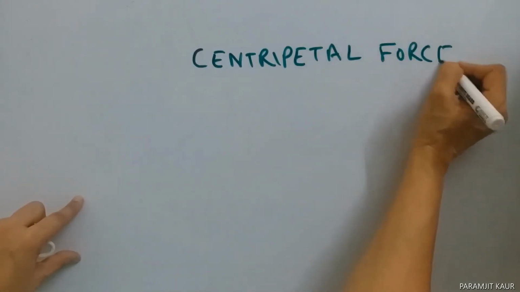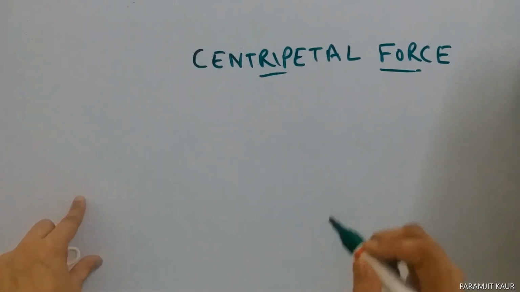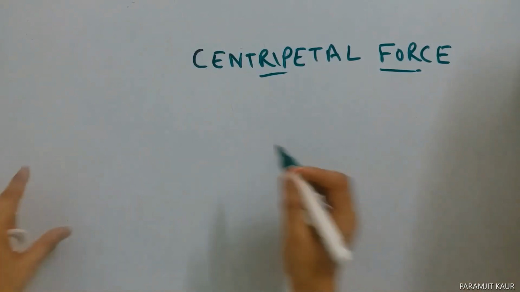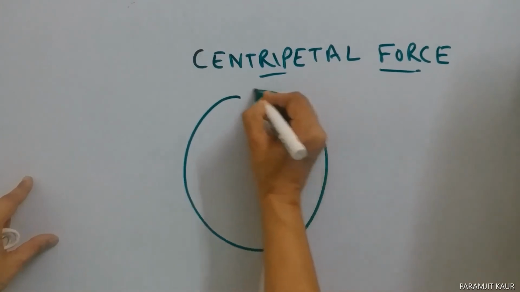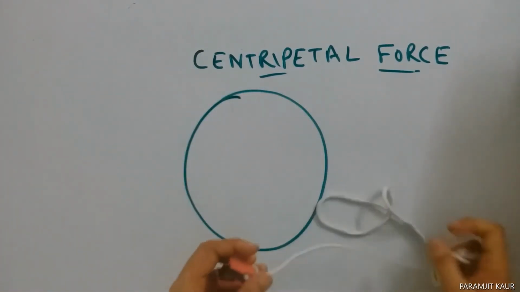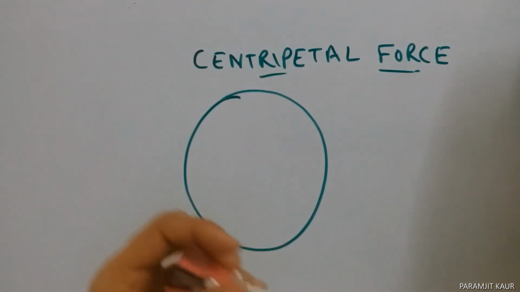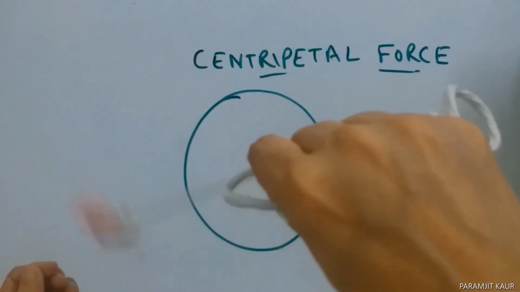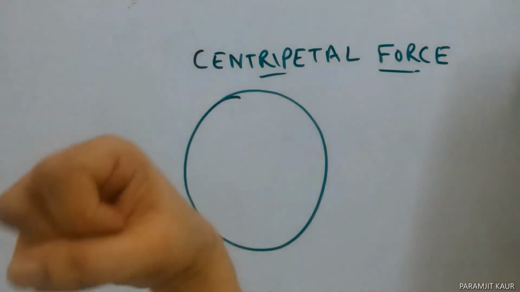So what is a centripetal force? Centripetal force is one which keeps the body in a circular path. Now if I consider once again the example of a stone which is tied to a thread and is being whirled in a circular path, when I'm moving it in a circular path, this centripetal force is acting towards my hand.